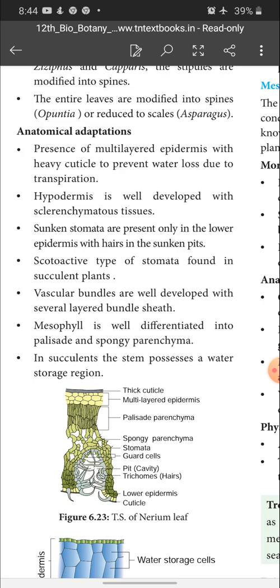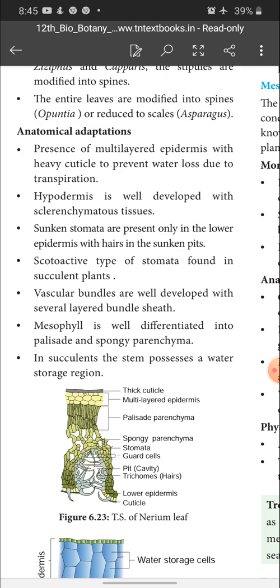In other plants and hydrophytes, the epidermis is only a single layer, but in xerophytes the epidermis is made up of many layers covered with cuticle to reduce transpiration. Hypodermis below the epidermis is well developed with sclerenchymatous tissue, that is, dead cells.